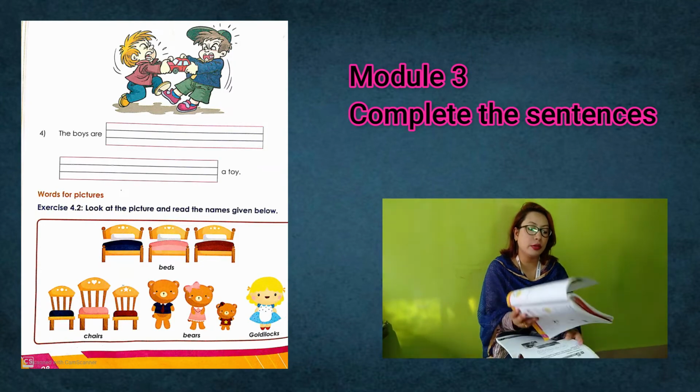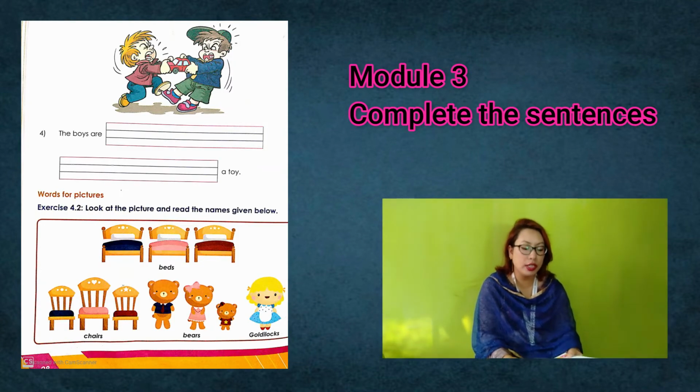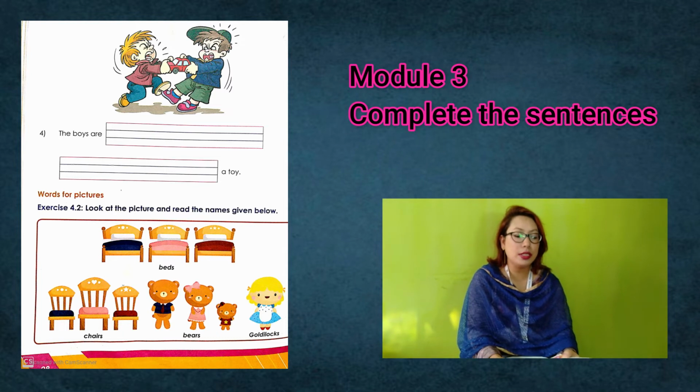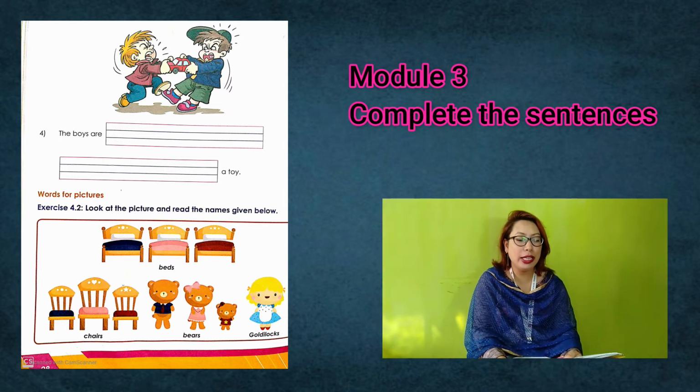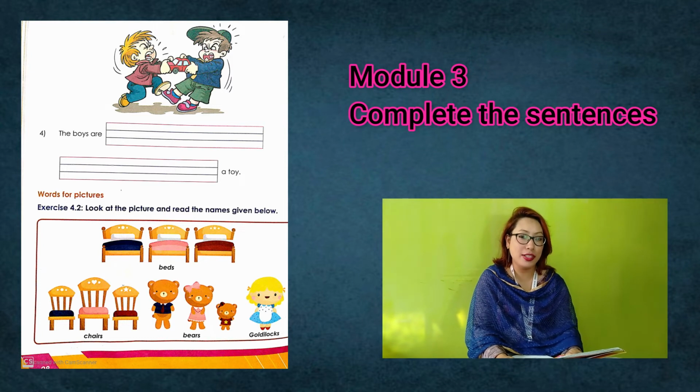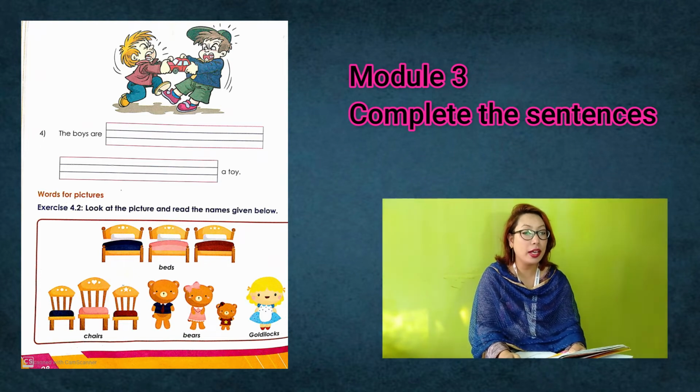Please look at your screen. There's the last picture given there. What can you see, students? You can see two little tiny boys of your age fighting hard, right? For what reason are they fighting? They are fighting for the red colored toy car, which we can see in the picture.